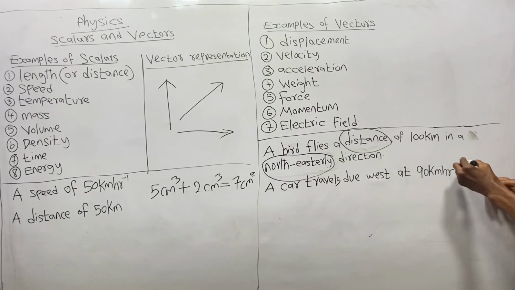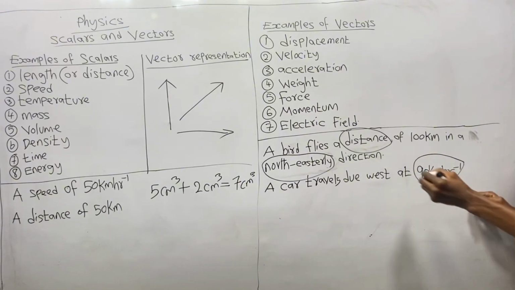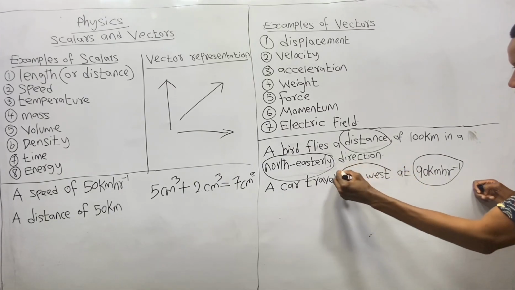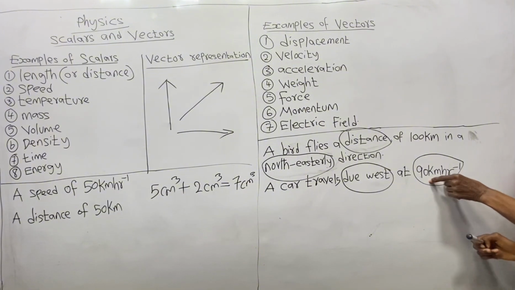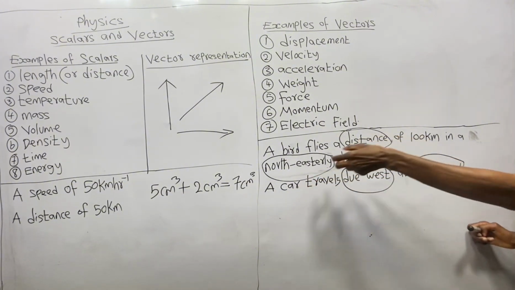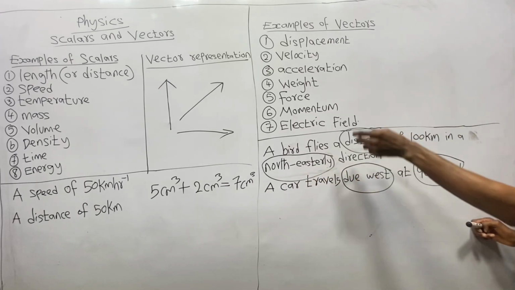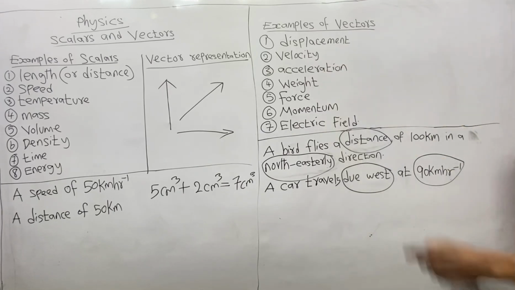So since there's speed here, and we also have direction, due west, this statement describes the vector quantity called velocity.